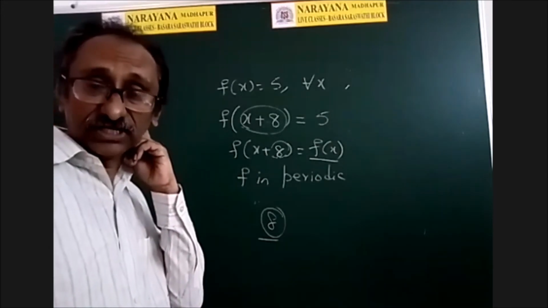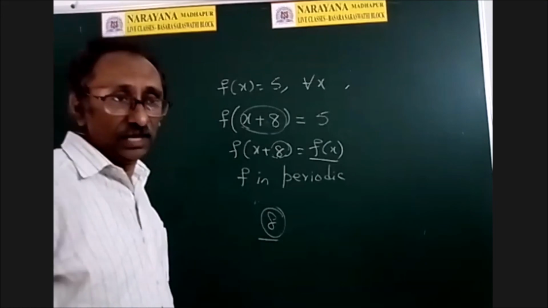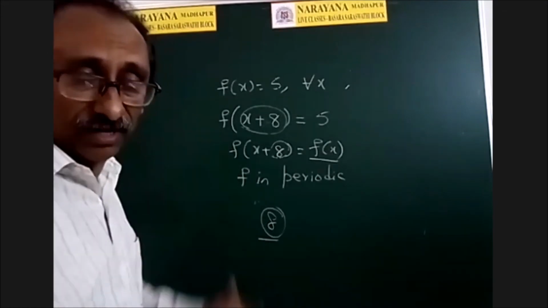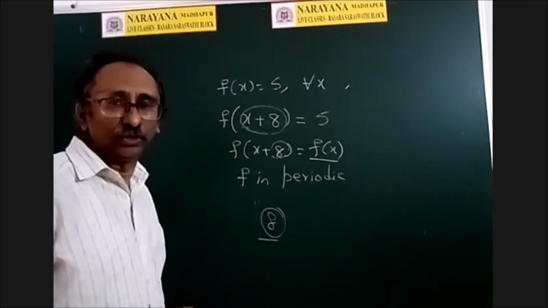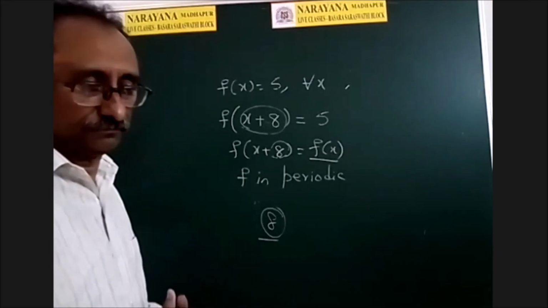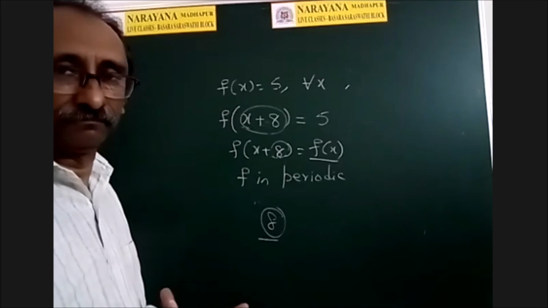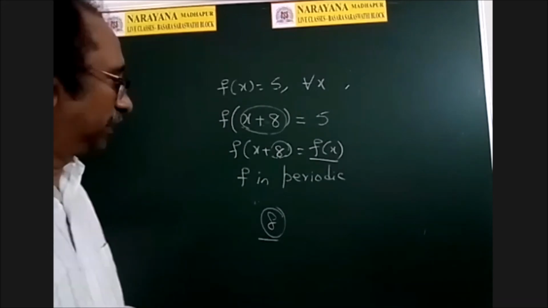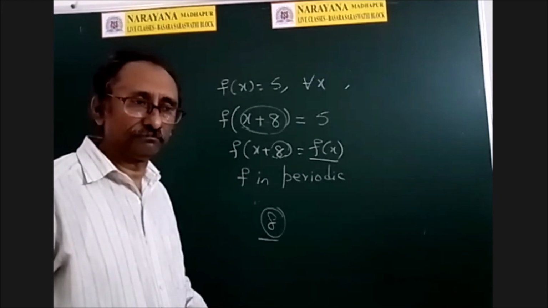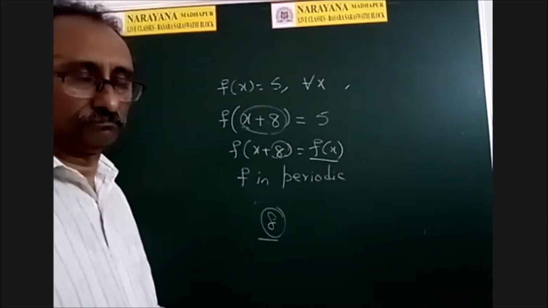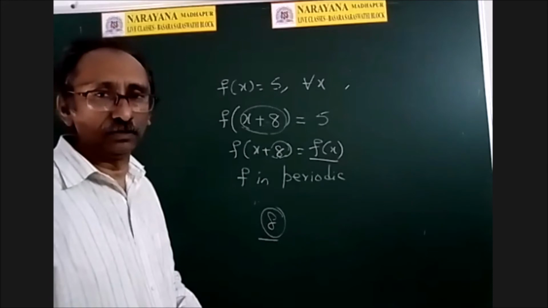So, what is the definition of period? A positive real number is said to be a period. So 0 cannot be the period, isn't it? Now, can you give me a number less than 8? Sir, 6. Very good, 6.